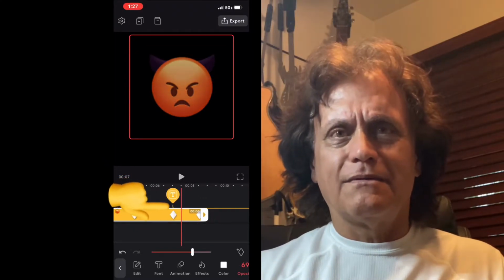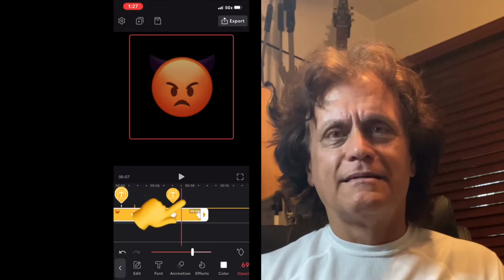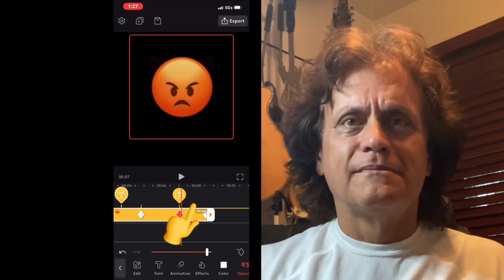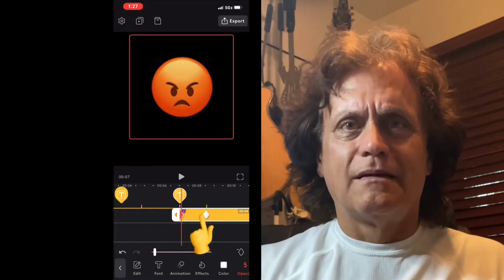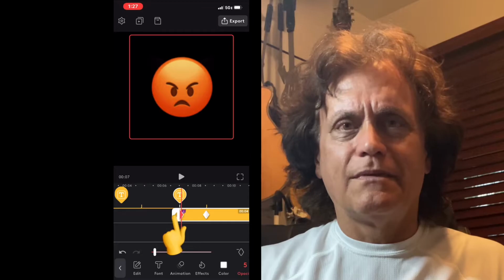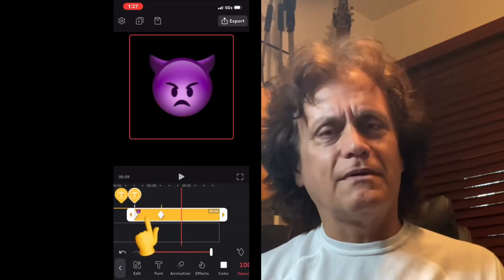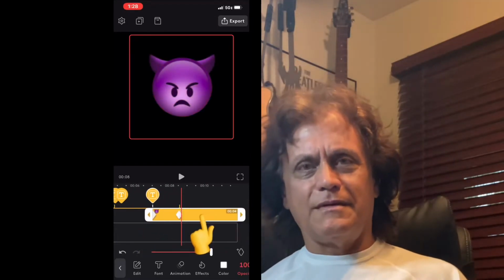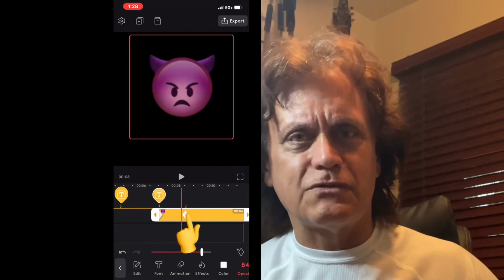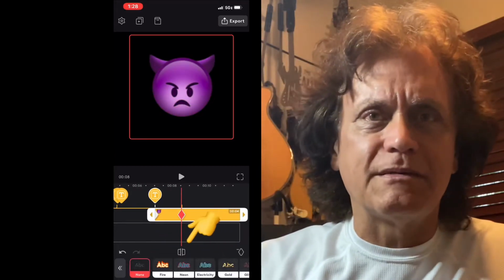We don't quite have it yet. Yeah, we've got to do it. Okay, so we got that down to 0. Okay, so here we go. Here's how, when we scroll back and forth, you see the opacity changing.